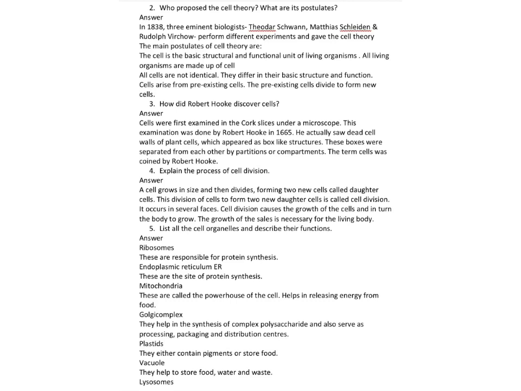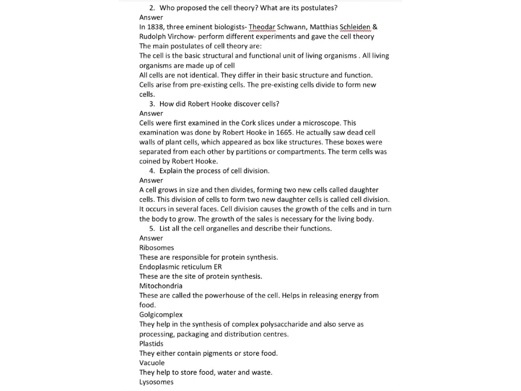Next question is: list all the cell organelles and describe their functions. In the answer of this question, we are to write the name of the organelles and then we are to explain them. For example, number 1 is ribosomes. Ribosomes are the cell organelles which are responsible for protein synthesis, means making proteins. Next comes endoplasmic reticulum. Endoplasmic reticulum is the site for protein synthesis. Next is mitochondria. Another name for mitochondria is the powerhouse of the cell. It helps in releasing energy from the food.